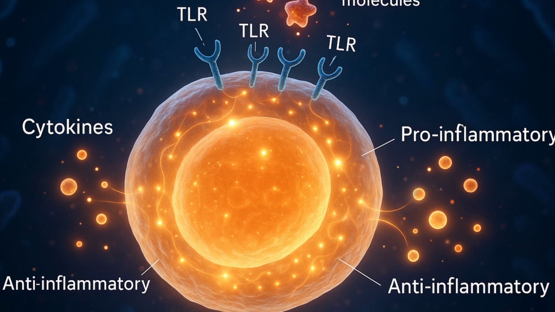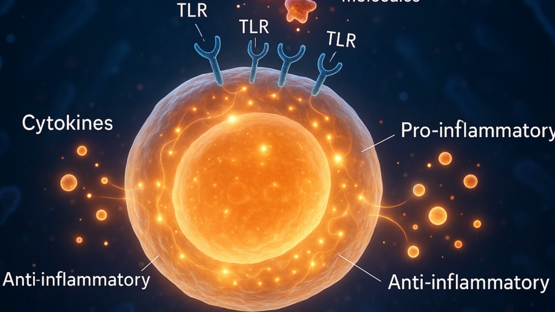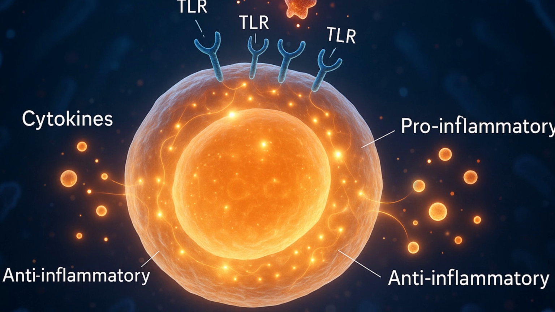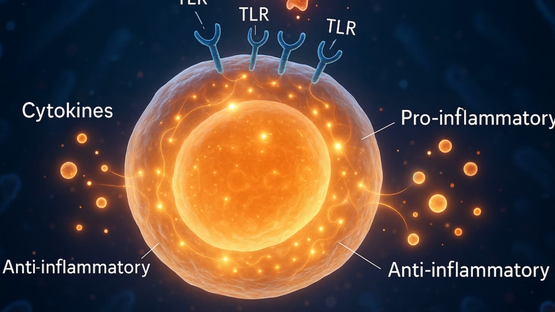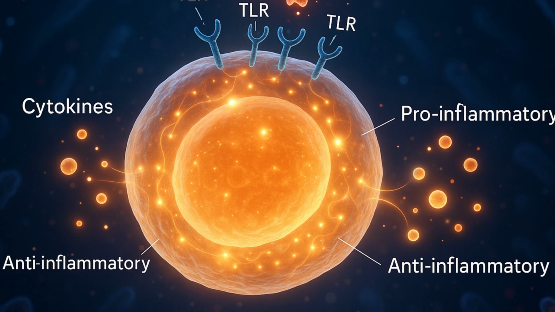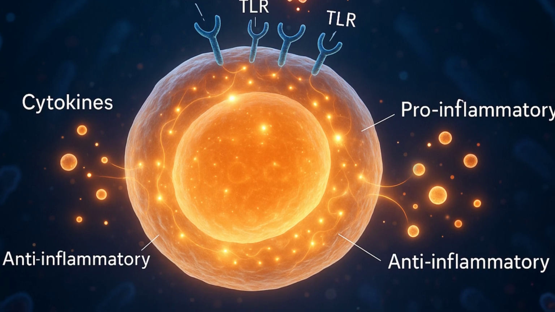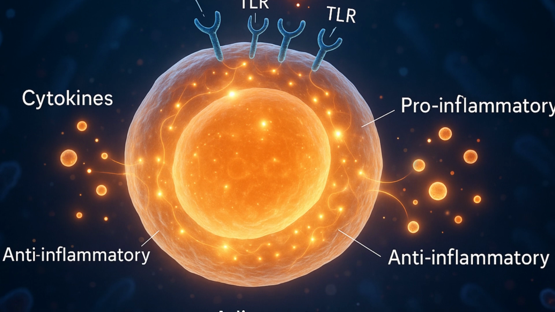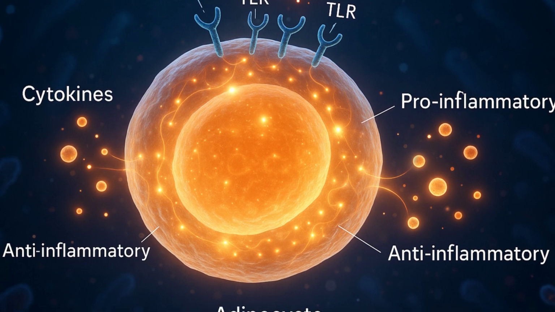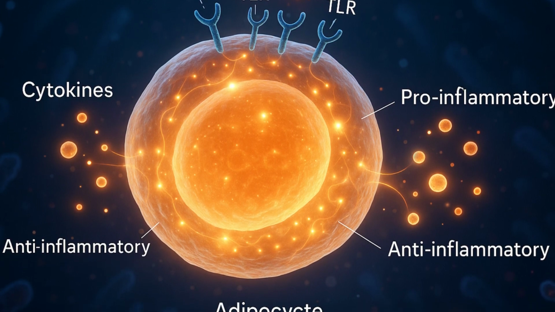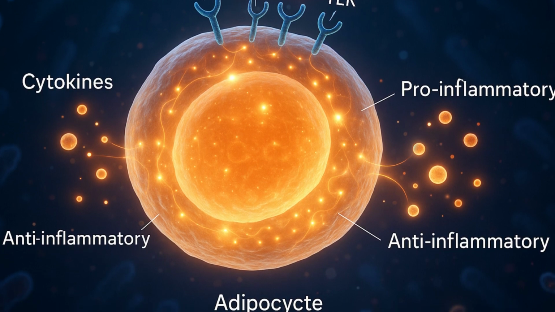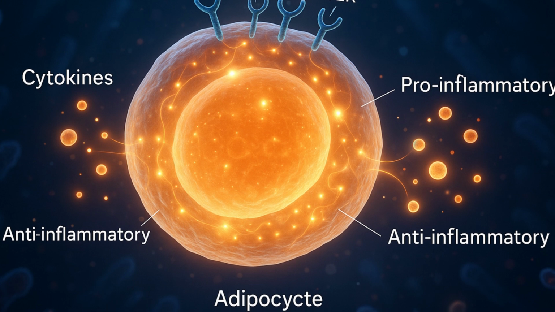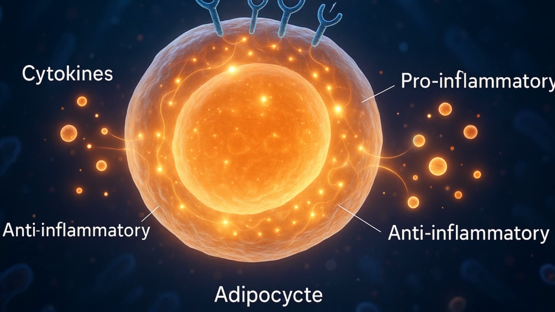In lean, healthy adipose tissue, immune cells tend to exhibit an anti-inflammatory phenotype. For instance, M2-like macrophages secrete IL-10, an anti-inflammatory cytokine that promotes insulin sensitivity and tissue repair. Similarly, regulatory T cells, Tregs, help maintain immune tolerance and metabolic homeostasis. This baseline immunological environment is not only compatible with metabolic health, it supports it.